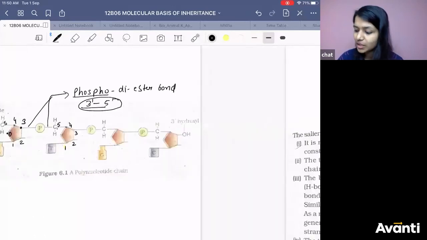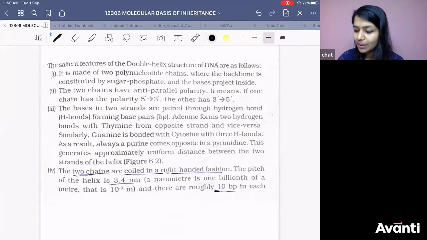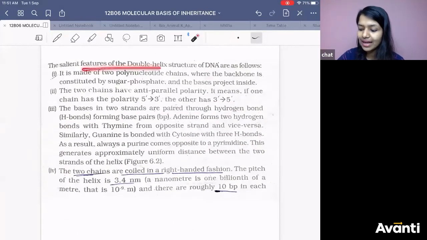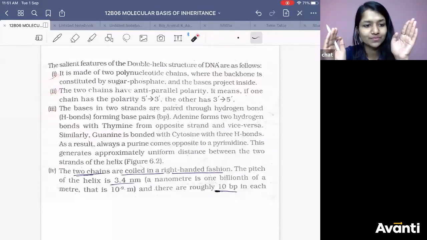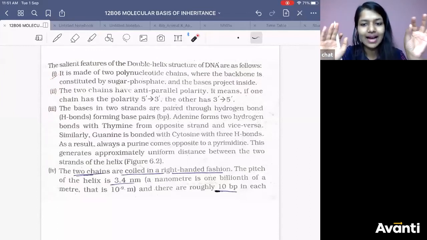Cool. Now coming to the salient features of the double helix structure of DNA, I have taken all the points from NCERT because NCERT is going to matter a lot. Nothing else is going to matter in your life except NCERT. So these are the lines I am going to tell you. You can read it later. I am going to tell you what is written in it. Just listen to me.